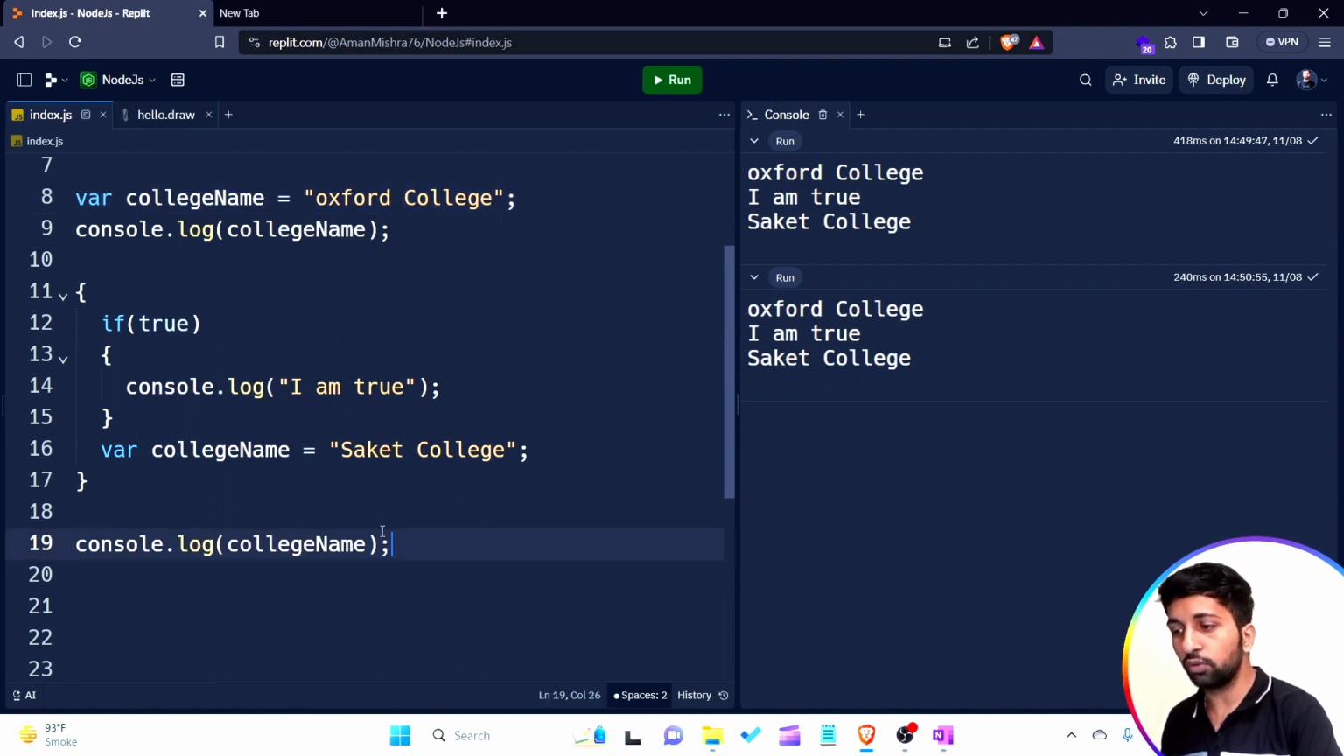This is the reason why Saket College is output outside the block. Outside the block, I just want to print the value of college name, and the new value comes. So the old value contained by the college name variable is lost. This is the first drawback of using the var keyword in our project. We are able to redeclare a variable within the same scope. This is the problem provided by the var keyword.